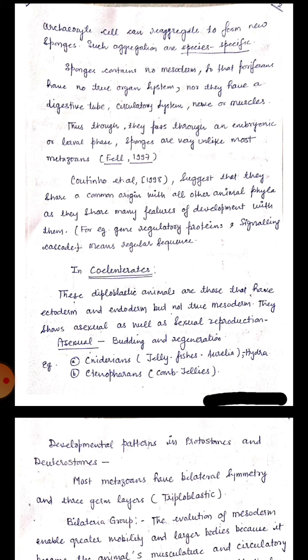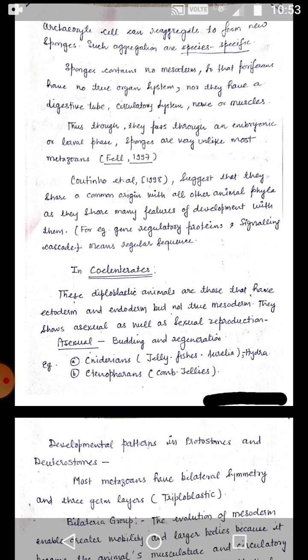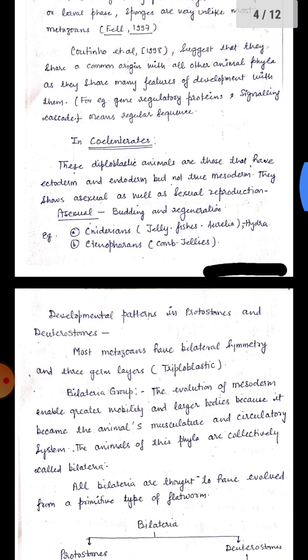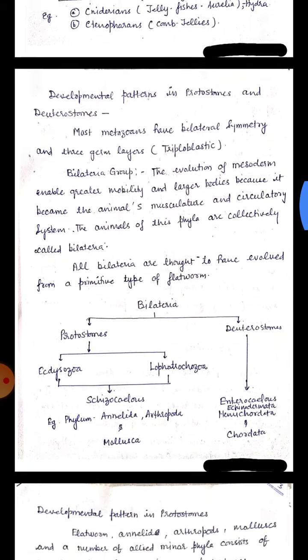Now we study the developmental pattern in coelenterates. Coelenterates are again diploblastic animals. These diploblastic animals are those that have ectoderm and endoderm but not true mesoderm. They show asexual as well as sexual reproduction. Asexual reproduction takes place by means of budding and regeneration. Cnidarians and ctenophores are some common examples of coelenterates.